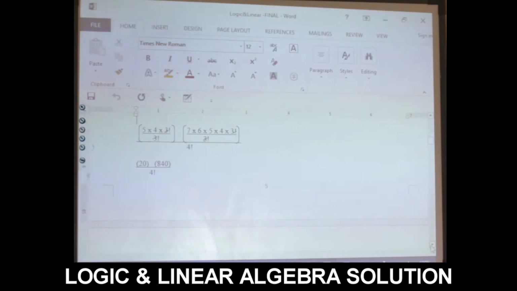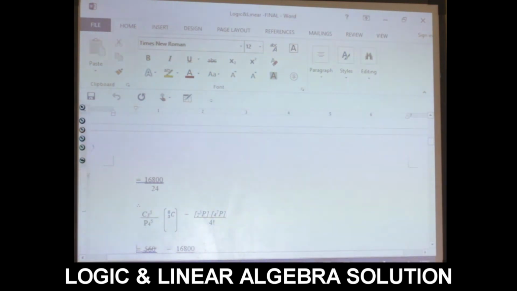Let us multiply it first before we come back to the 4 factorial. If you look at the 4 factorial, we have 4 times 3 times 2 times 1, which is 24. 20 times 840 gives us 16,800 divided by 24. By the time you divide it, you will derive your answer.